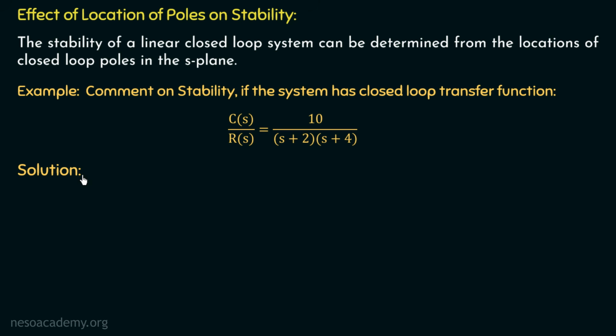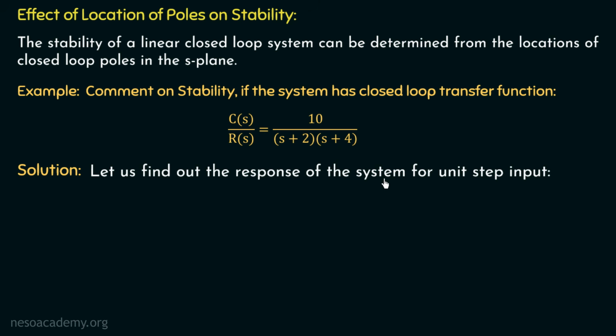In order to check the response of this system, let us consider a unit step input applied to this system. So we need to find out the response of the system for the unit step input. We know the Laplace transform of unit step input is 1 over s. So we will have C(s), which is the final output, equal to 10 over s multiplied with (s plus 2) multiplied with (s plus 4). Now from the previous chapters, we already know how we can calculate the output in time domain. Yes, we have to take the partial fractions and then we will take the inverse Laplace transform.